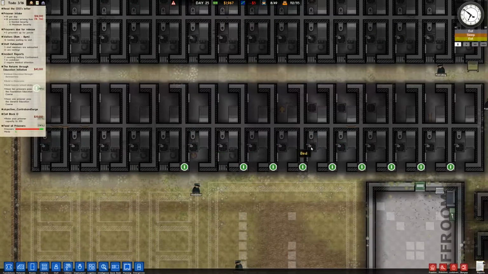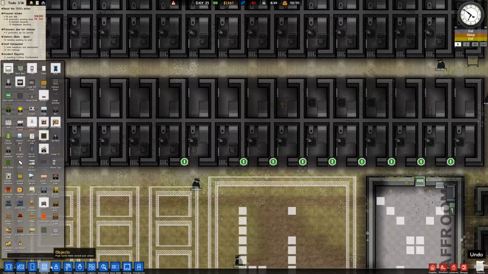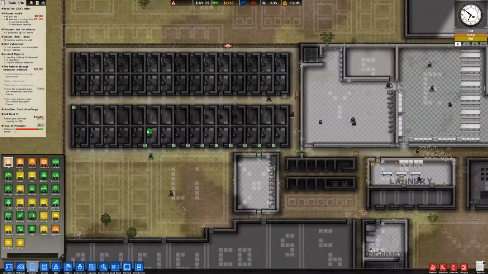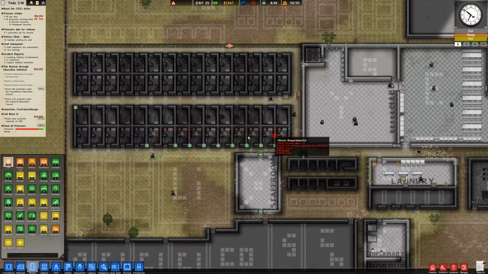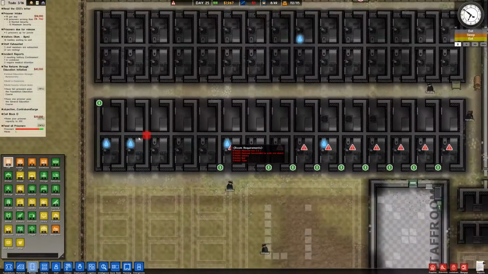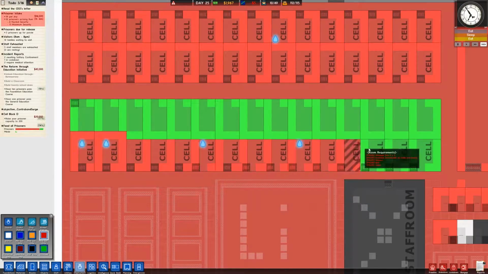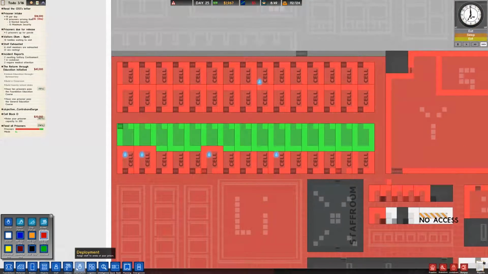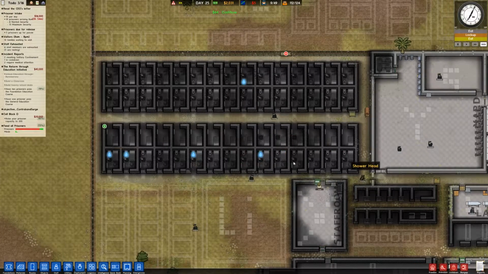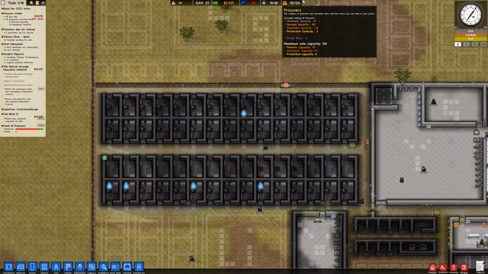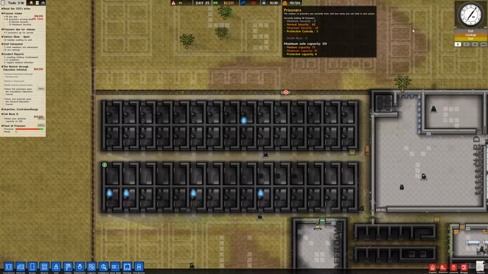All of these are done, so I'm going to designate them as cells. Let's turn them into cells. Now I need to make sure that they are proper deployment. There we go. So all of these give us capacity. We should have a capacity now to hold another 9.